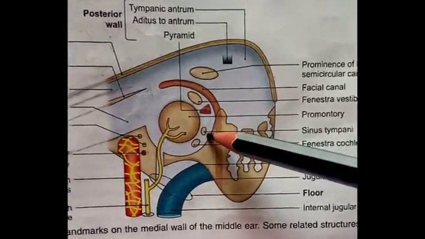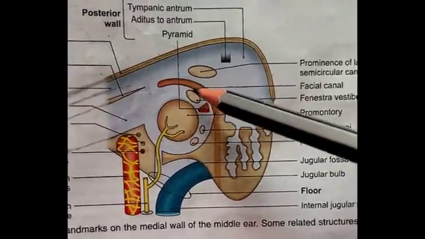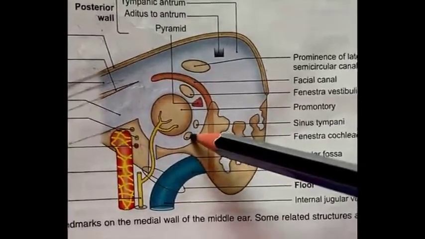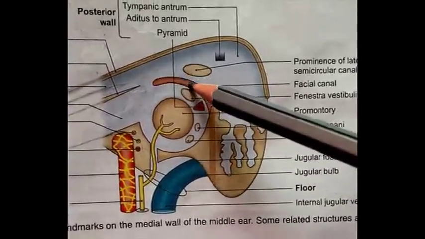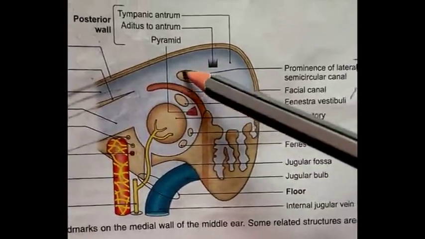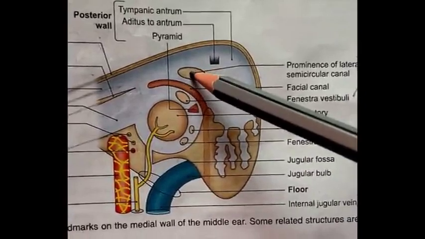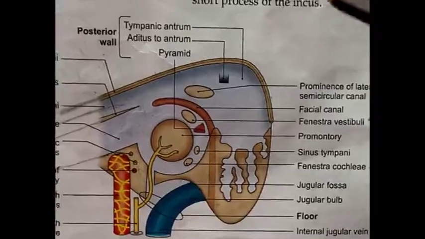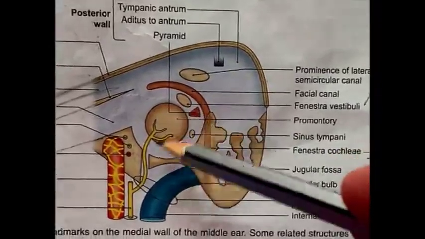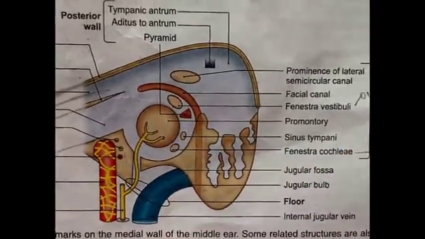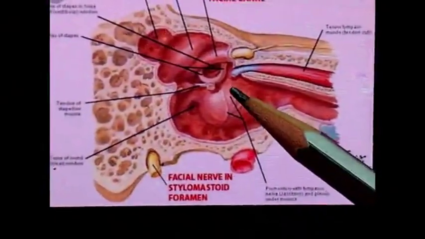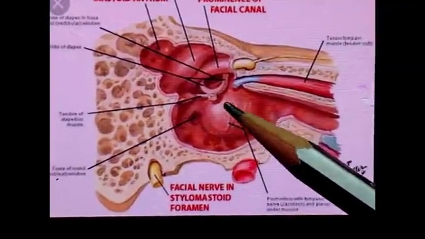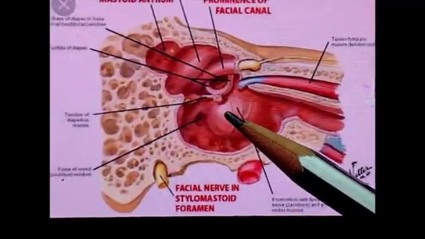So in this diagram we can find this is fenestra vestibuli, fenestra cochleae, then canal of facial nerve, prominence of lateral semicircular canal, promontory with tympanic plexus. In this structure of ear we can also find, this is promontory with tympanic plexus.